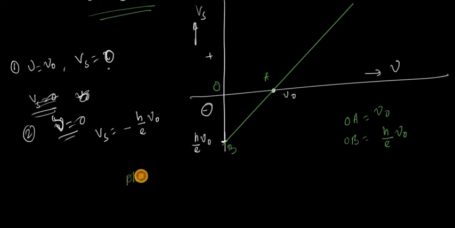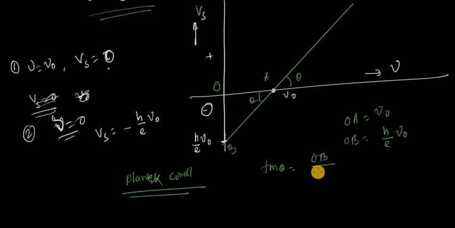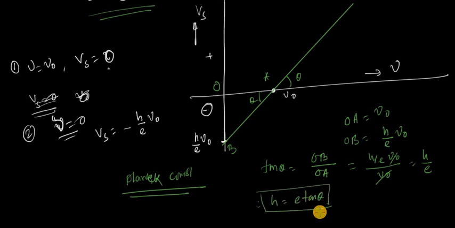How do you calculate the Planck constant using the graph? Suppose this is the slope of the graph, theta. If this is theta, then this is also theta. Then tan theta is OB by OA. OB is h by e nu 0, OA is only nu 0. Nu 0 and nu 0 cancel, so that is equal to h by e. So h is equal to e tan theta. So from the slope of the graph, you can easily calculate the Planck constant.